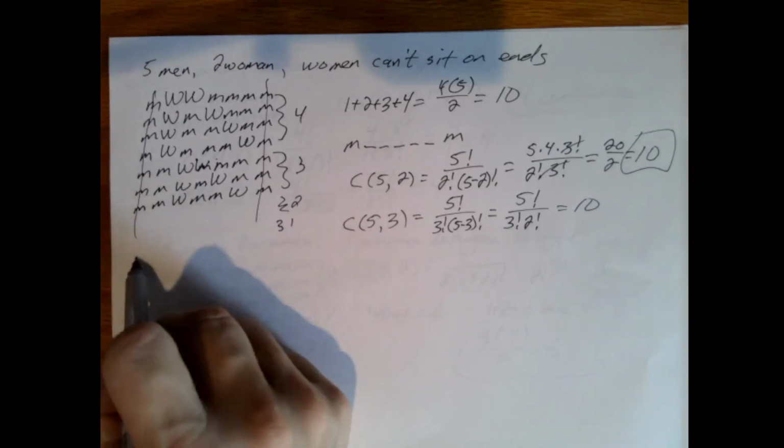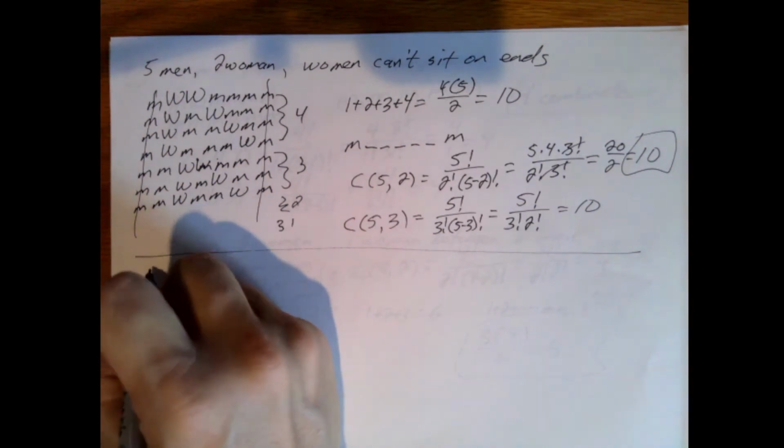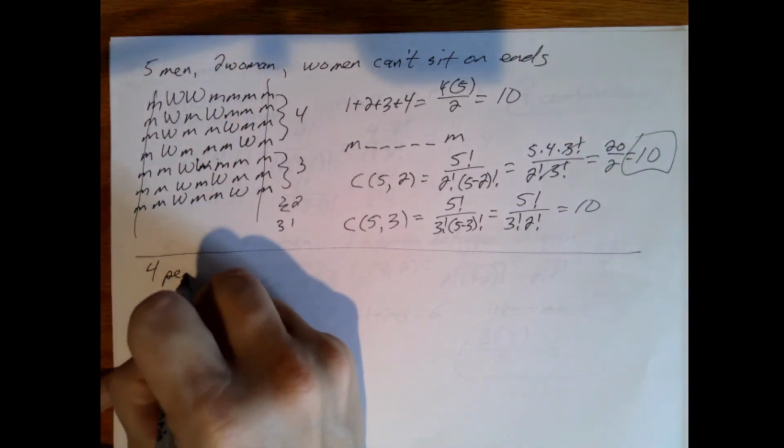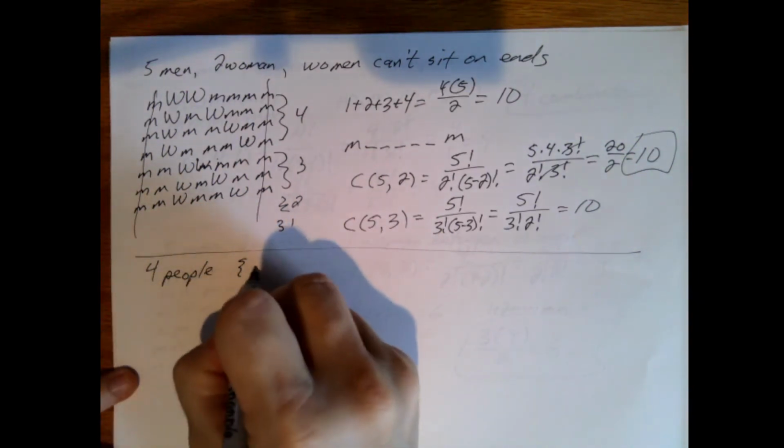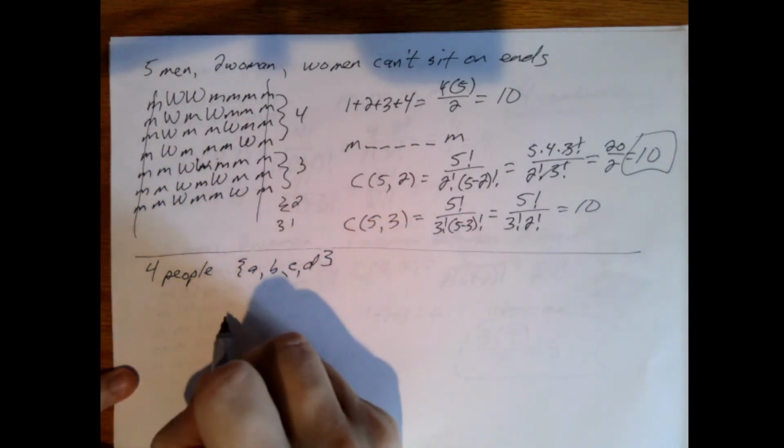Let's look at one more problem. And this would be a permutations problem. So let's say we have 4 people. We'll call them A, B, C, and D. And they're sitting around a table.